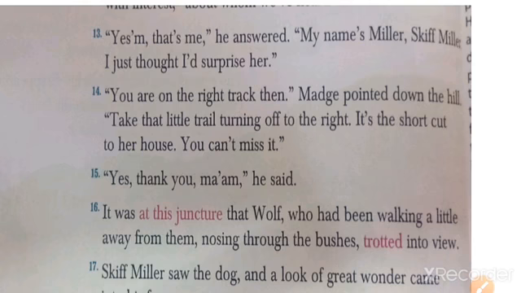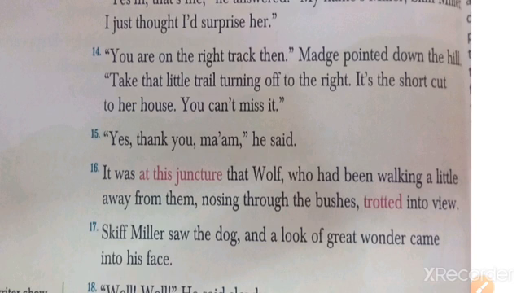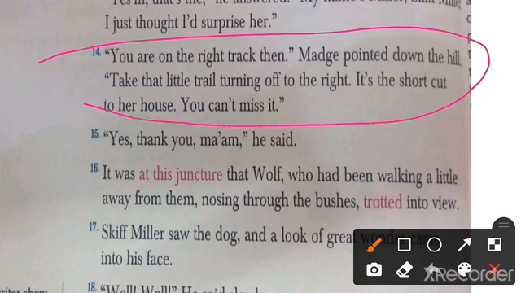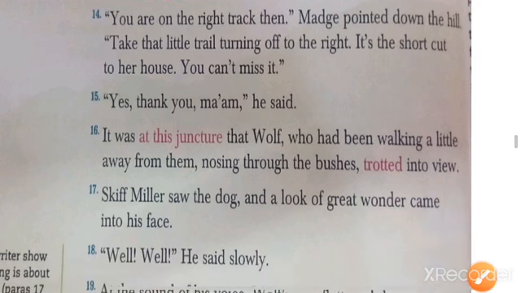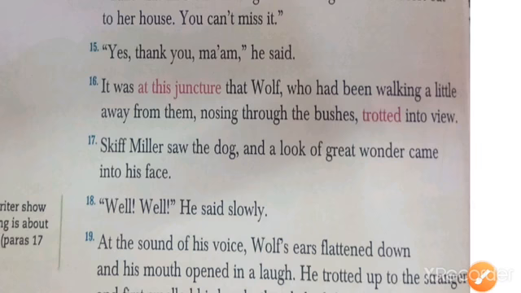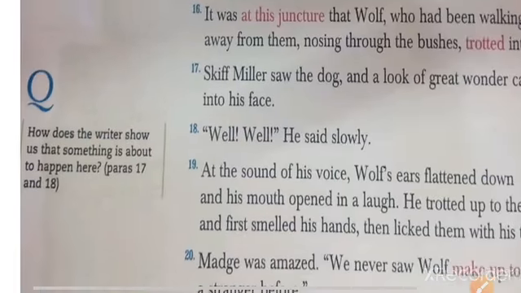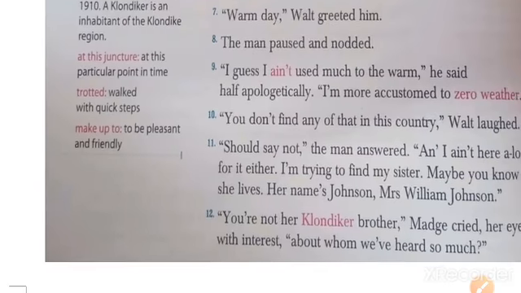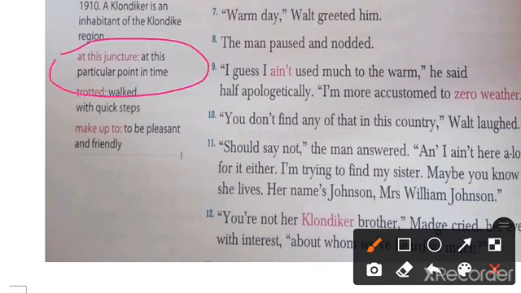Then Madge pointed downhill. "Take the little trail turning off to the right. It is the shortcut to her house. You can't miss it." So here Madge gave the right path to the man, and told him that if he went from that side, he would get the right path. "Yes, thank you, ma'am," he said. It was at this juncture. Juncture means at this particular point in time.